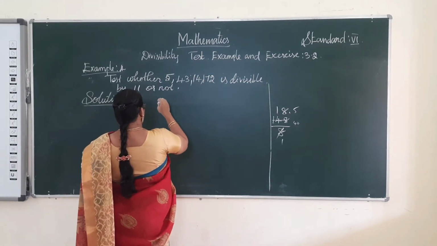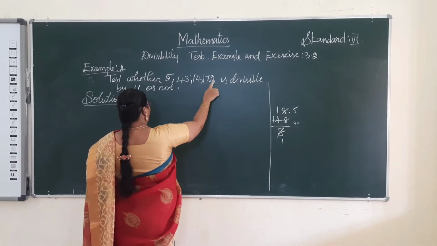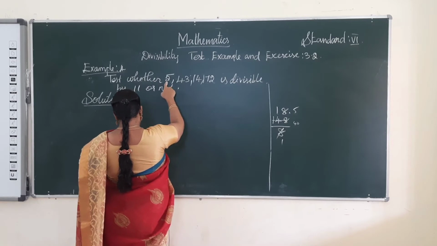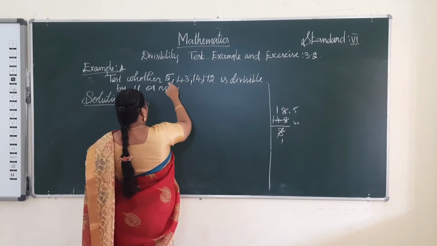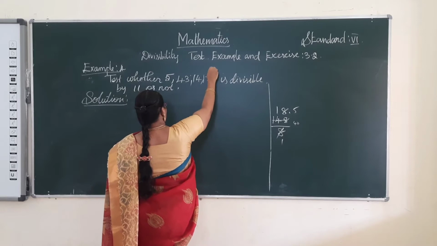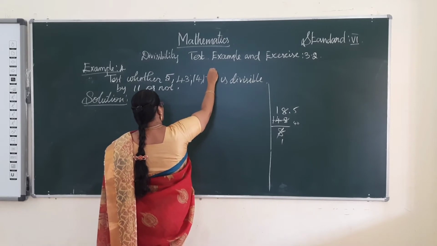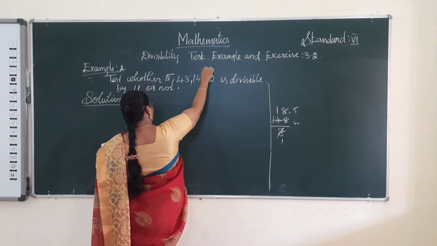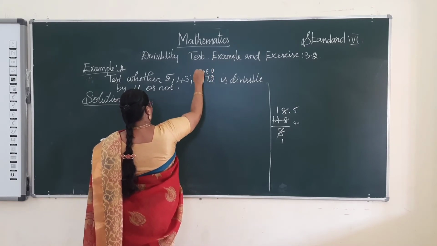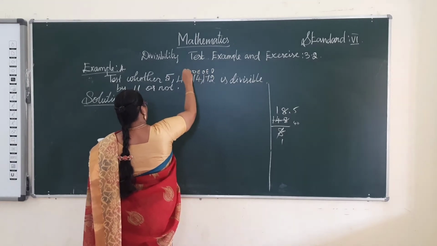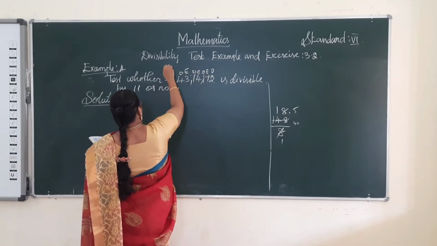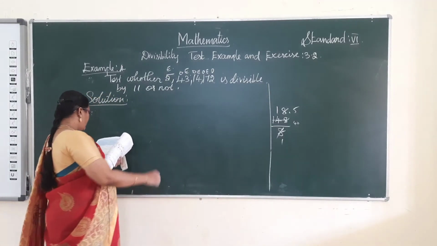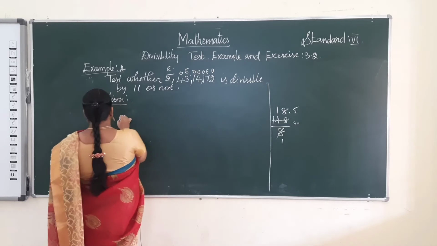So you write the places here. 1, 2, 3, 4, 5, 6, 7, 8, there are 8 digits. So first start from the ones place. Ones place starts here: odd, even, odd, even, odd, even, odd, even. Okay, so write the solution.